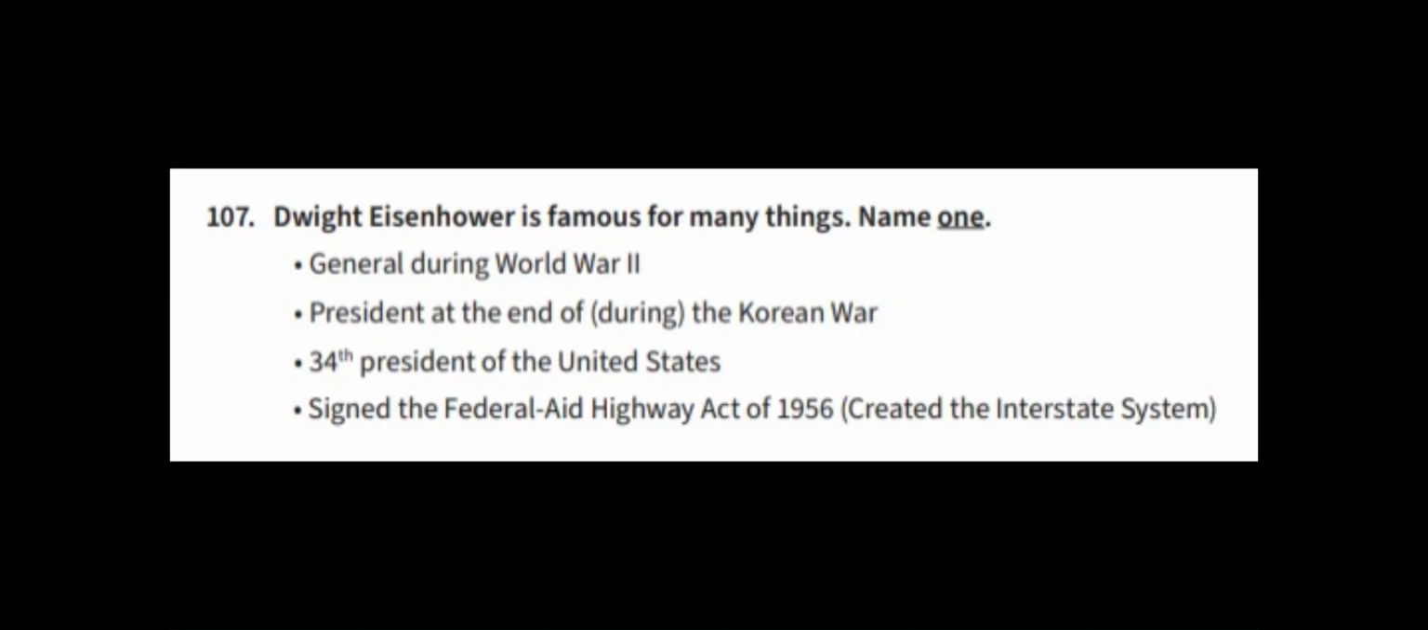107. Dwight Eisenhower is famous for many things. Name one. General during World War II. President during the Korean War. 34th President of the United States. Signed the Federal Aid Highway Act of 1956. Created the interstate system.